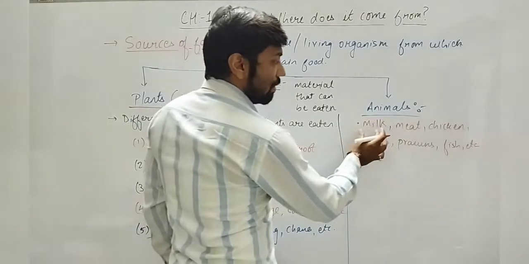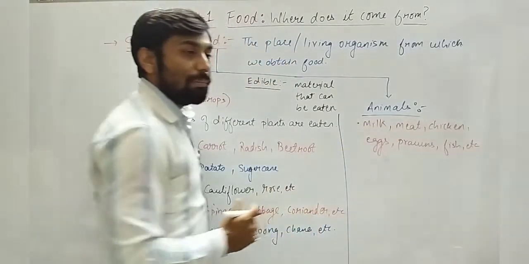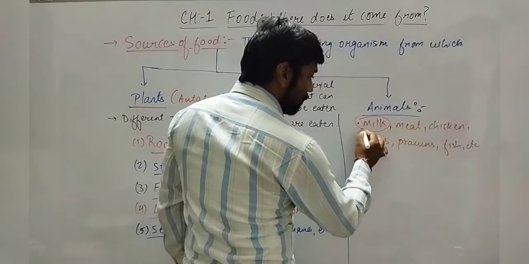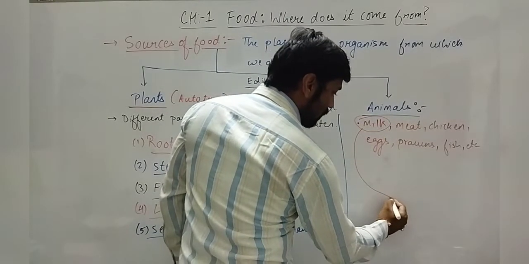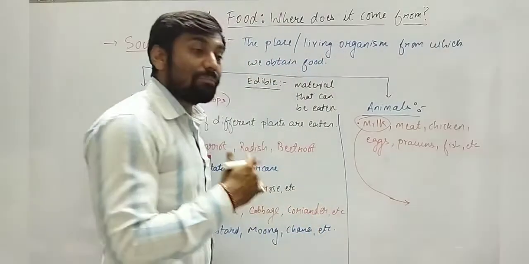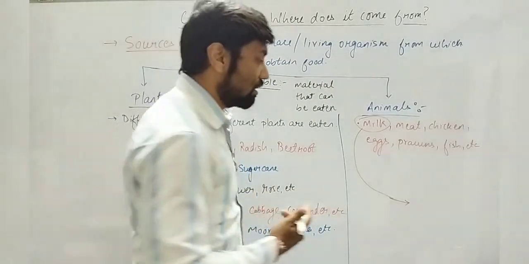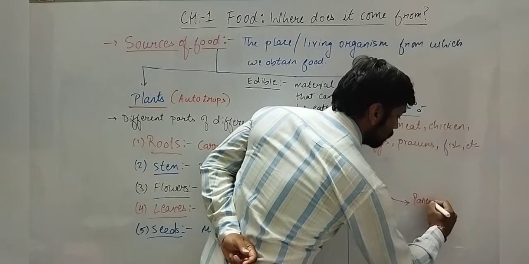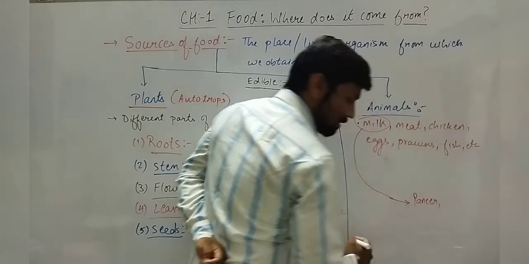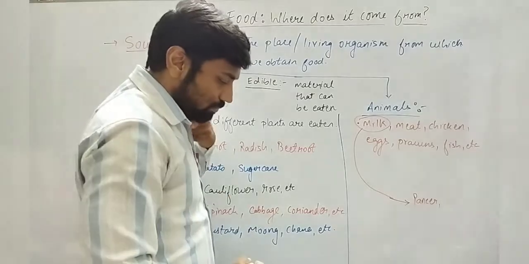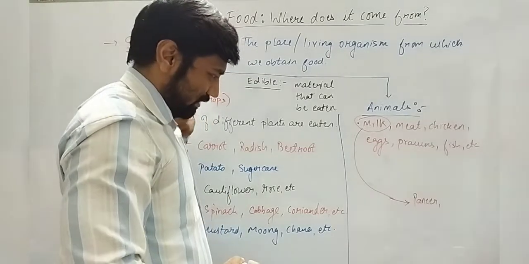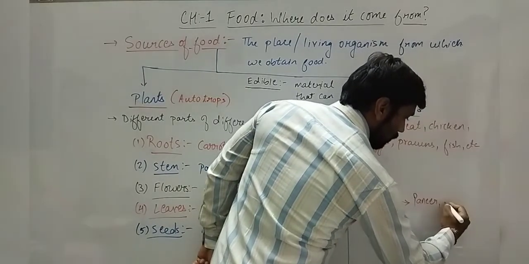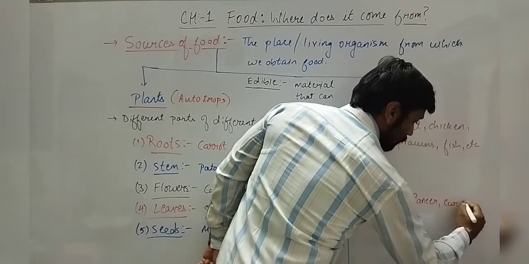We will understand more about milk, right? From milk we can prepare a few more things. What are those? For example, I can prepare paneer, right? Then I can prepare curd.